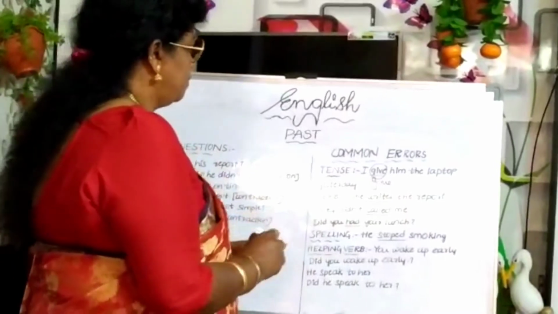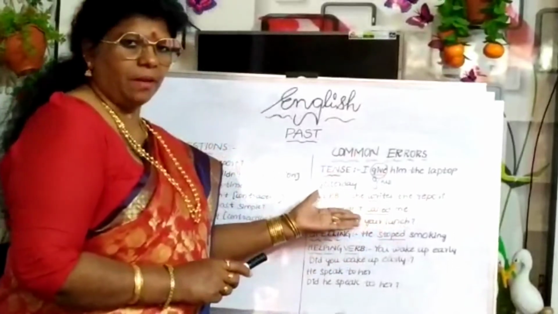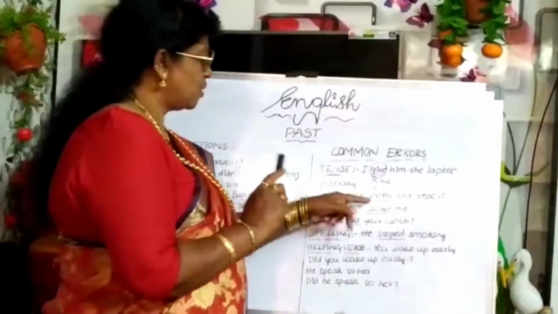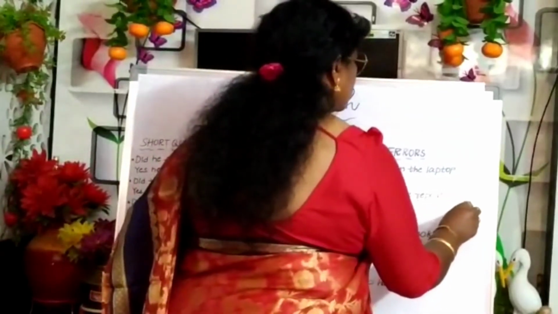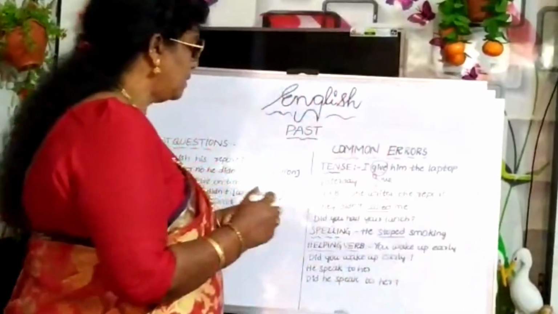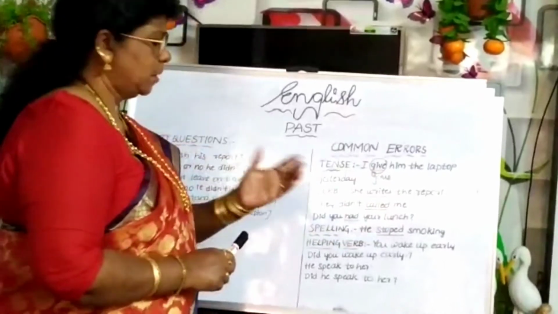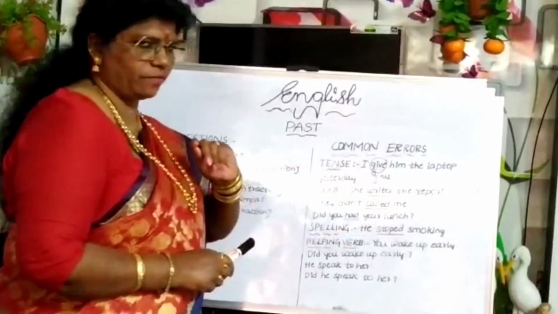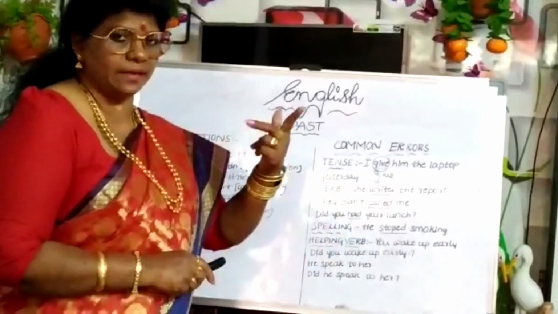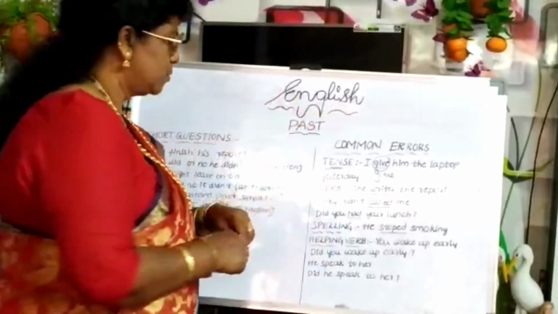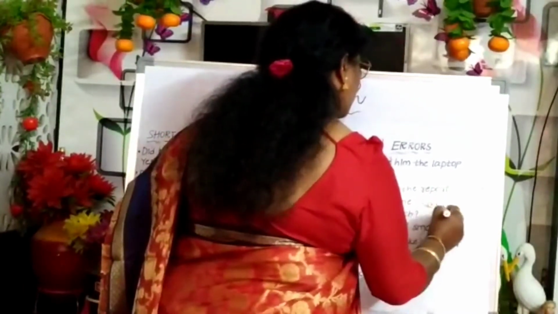Then verb. She writes the report. She writes the report, that is correct only. But in simple past, it is wrong. Instead of write, what you have to use? You have to use wrote. Then, next one, they didn't call me. Wrong, that is did plus present tense form. So, called you are not supposed to use whenever you are using did plus present tense. Did plus call. So here they didn't call me, C-A-L-L only you have to use.